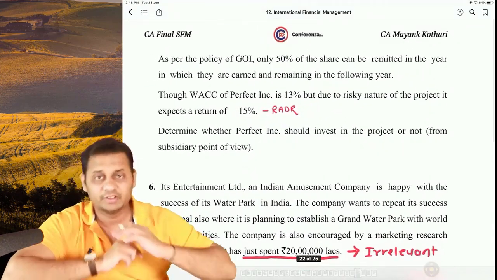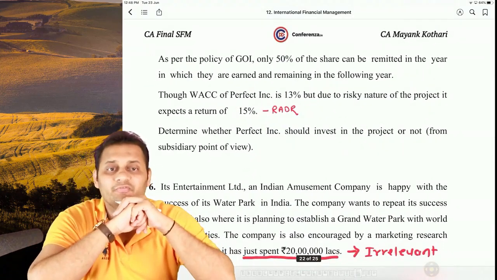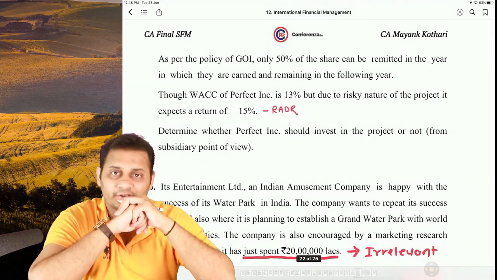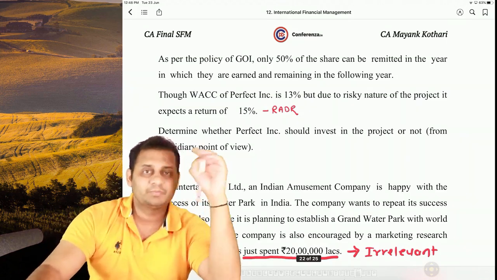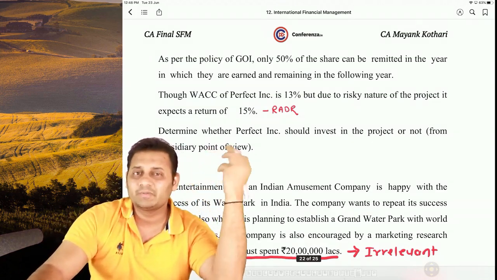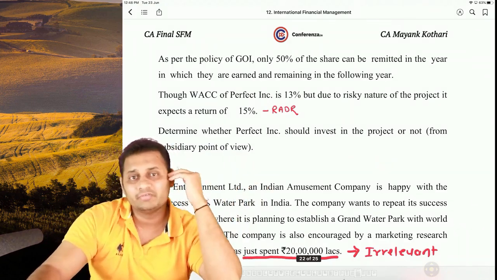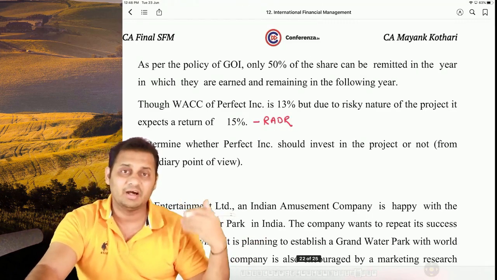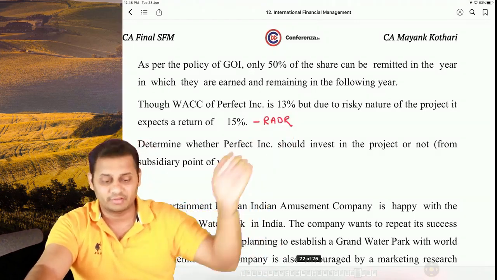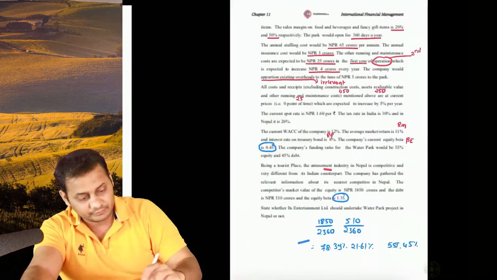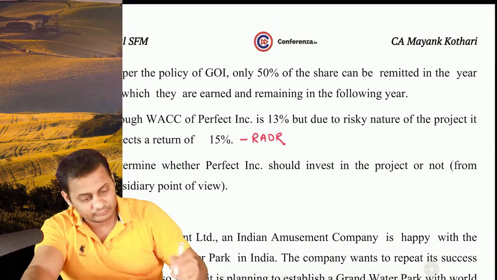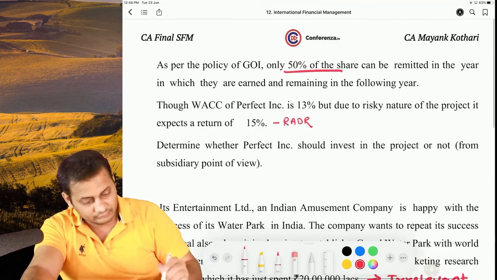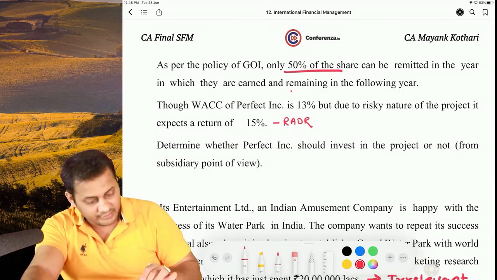Next, as per the Government of India policy, only 50% of the share can be remitted in the year in which they are earned. You remember we discussed this point in the first part, complexity, that there are some restrictions by the government that you cannot invest all the amount in the first year itself. But the Government of India is allowing us to remit the balance 50% in the following year. So 50% in the same year and the remaining in the following year.